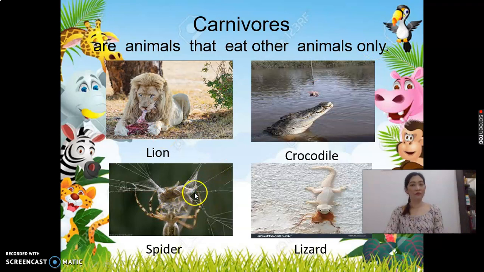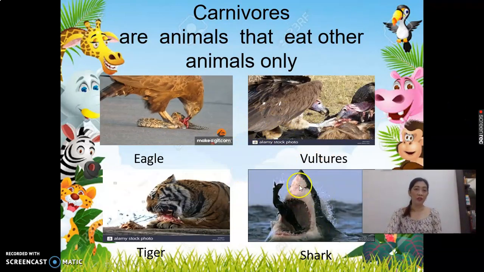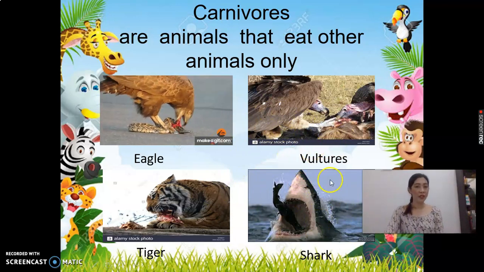The third example is spider. Spider is carnivore because it eats other animals. They eat insects. And the fourth example is lizard. Lizard is carnivore because it eats other animals only. They eat insects. These are the other examples of carnivores.